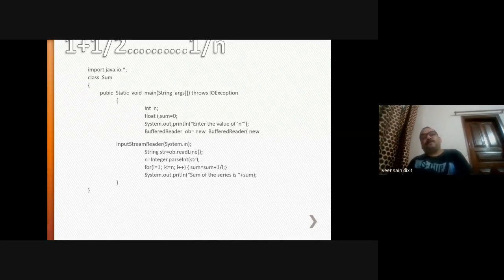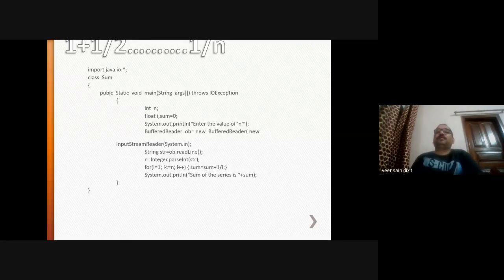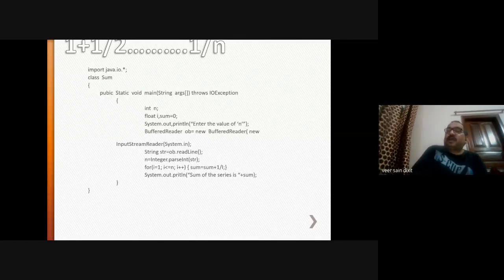In this program, we have made a class Sum, right? We have used the Hungarian notation. The first character of the class name is in caps. Here, public static void main(String args[]) throws IOException. This main function is throwing IOException. Exceptions are raised at runtime.